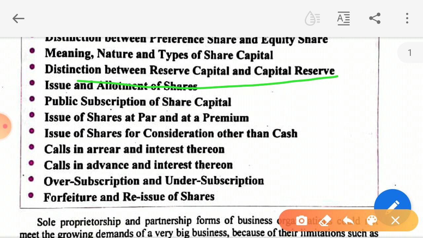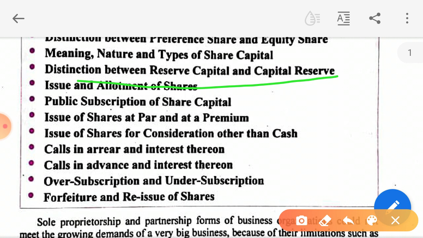So capital reserve is a reserve that is created out of capital profit. Is this clear? Reserve capital is not necessary to create, whereas capital reserve is created out of capital profit.